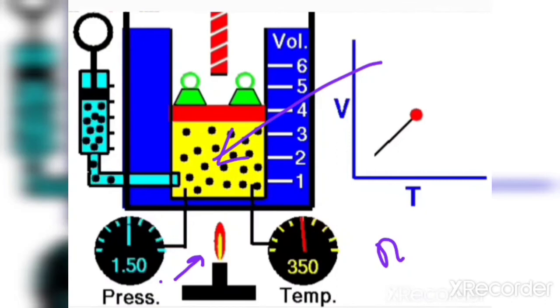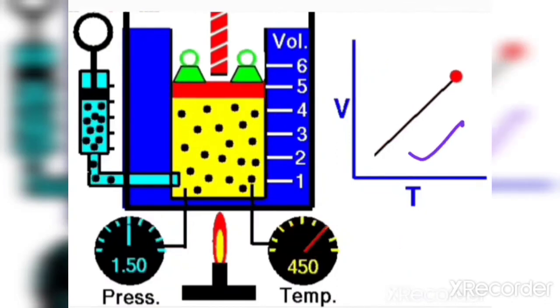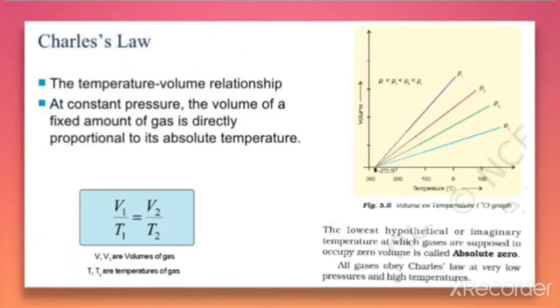That can be expressed in this plot also. With the increase in temperature, the volume of the gas also increases, as temperature and volume have a direct relation. That means when we keep decreasing the temperature, the volume will also decrease.